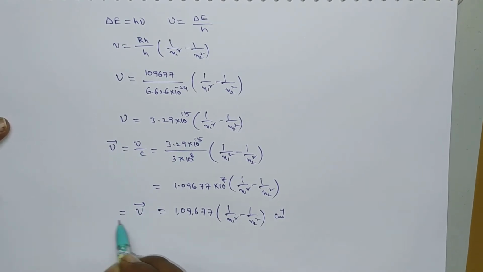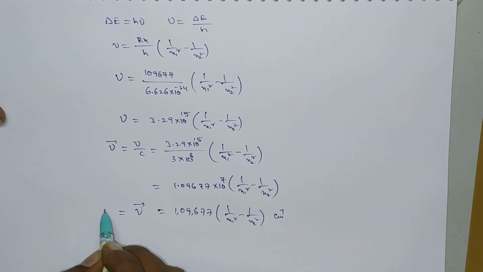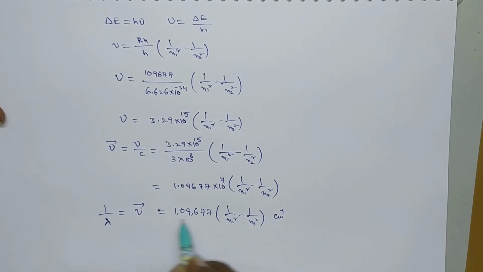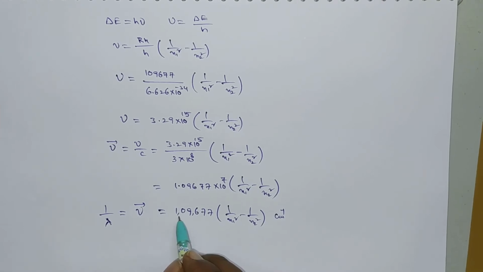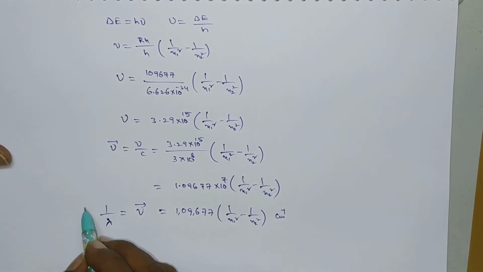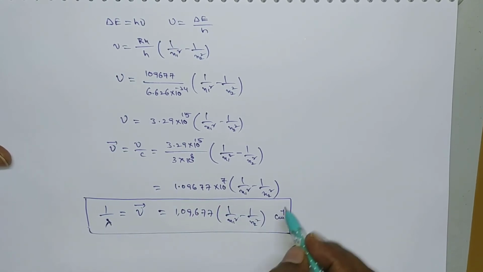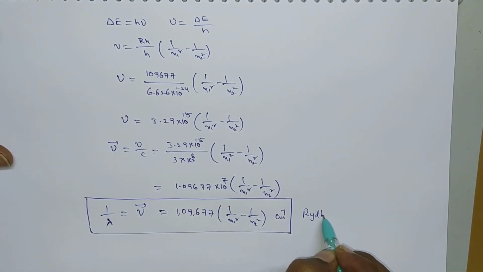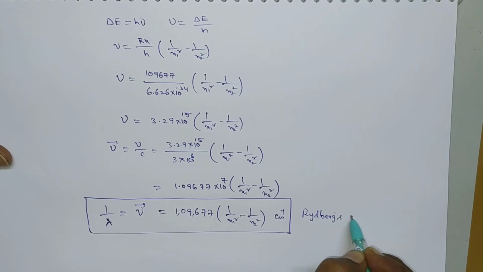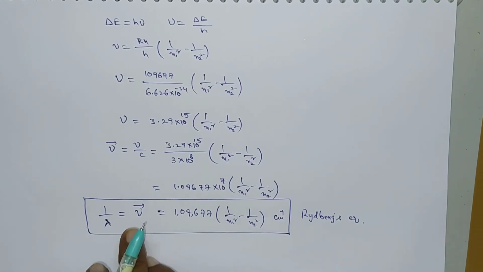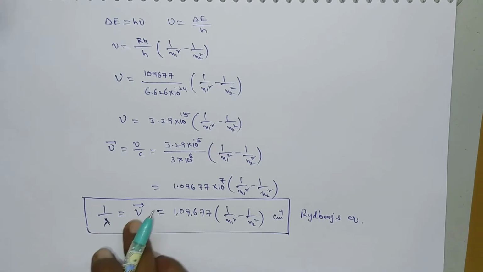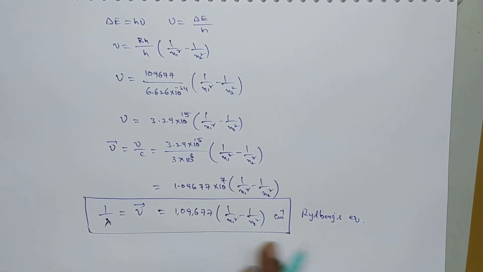So nu bar is inversely proportional to wavelength. That's why we can also write it as 1 by lambda. So nu bar equal to 1 by lambda equal to 109,677 into 1 by N1 square minus 1 by N2 square. So this is an expression called Rydberg equation. By using this Rydberg equation we can calculate the wave number or wavelength of any electronic transition.